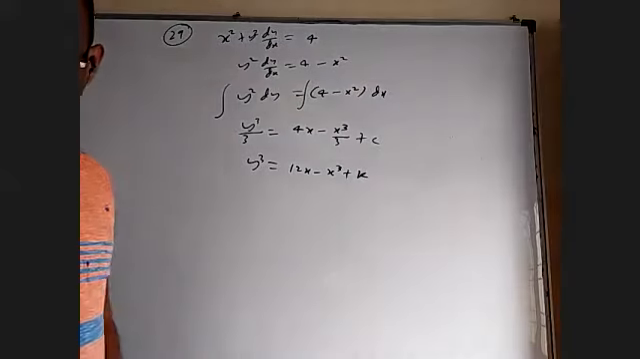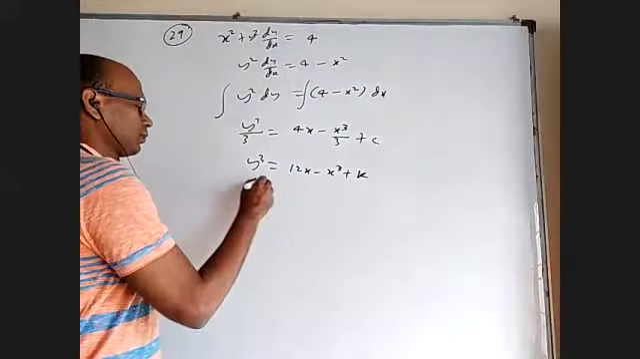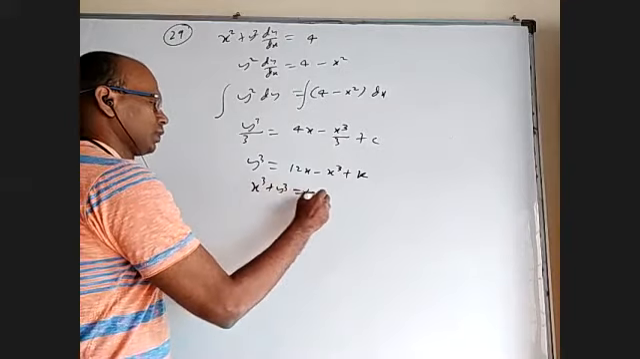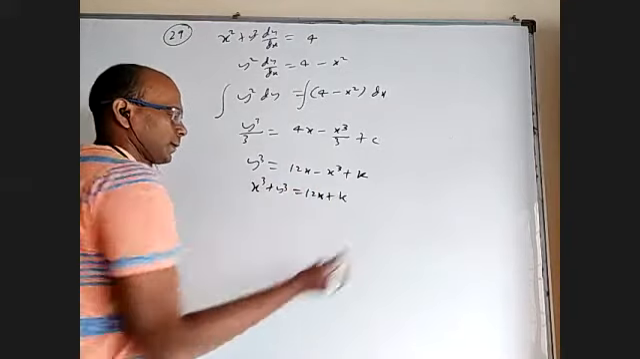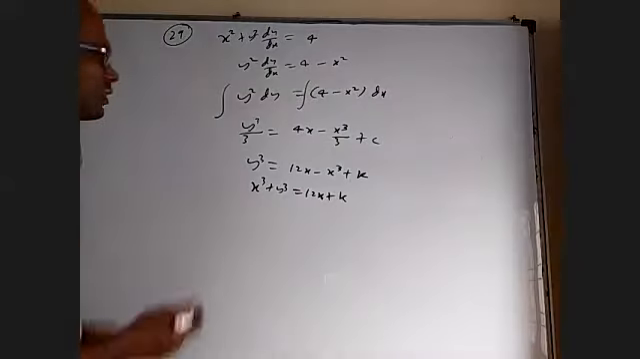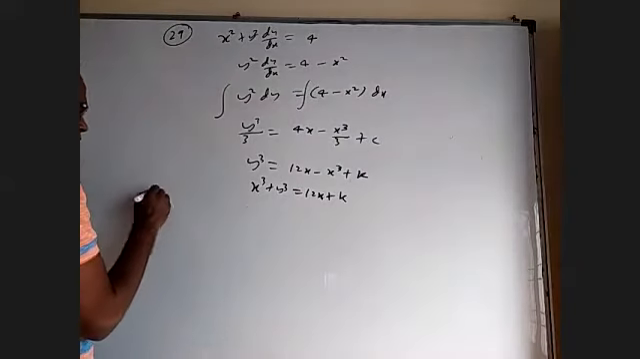If you bring this side, x cube plus y cube is equal to 12x plus k. Okay. So this is not any big method, very easily anybody can do it.